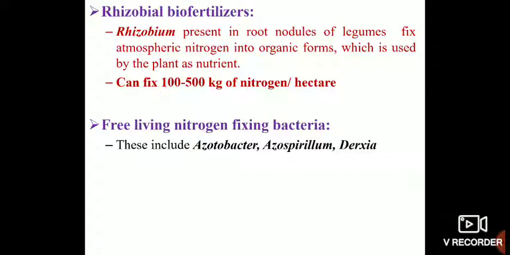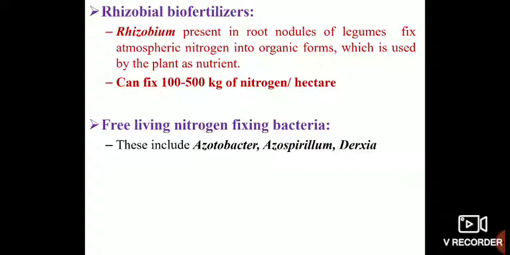The second one is rhizobial biofertilizers. Under rhizobial biofertilizers, we have Rhizobium bacteria, which is present in the root nodules of leguminous plants. Inside the root nodules, the Rhizobium bacteria fix the atmospheric nitrogen into organic form, which is then used by the plant as a nutrient. And it has been found that it can fix as much as 100 to 500 kg of nitrogen per hectare.